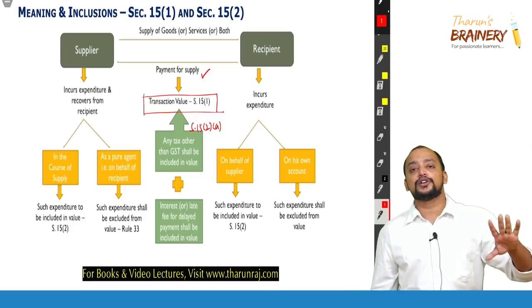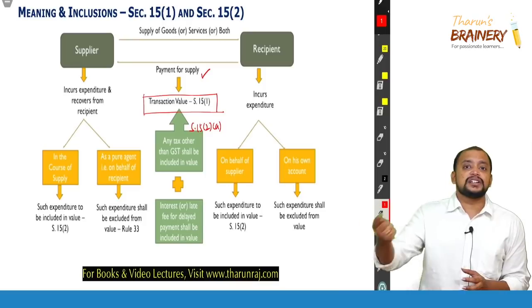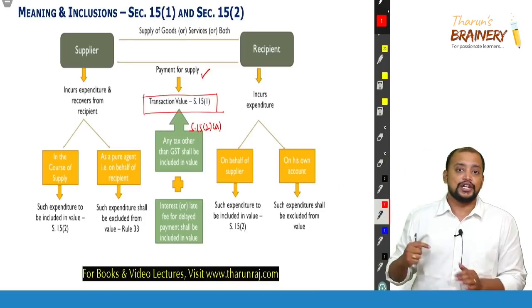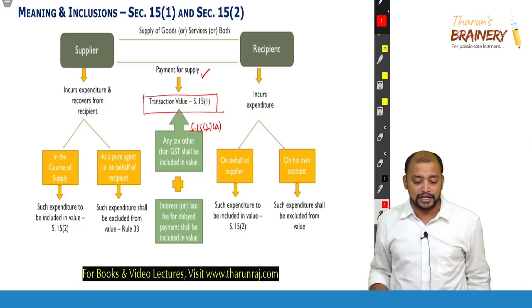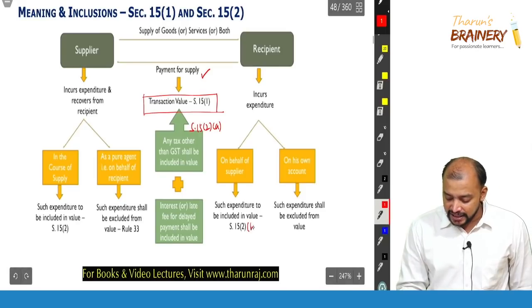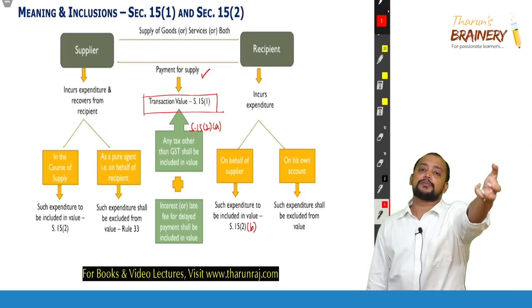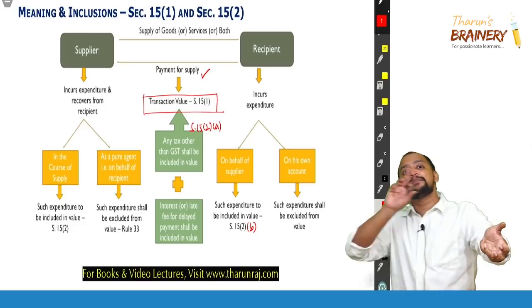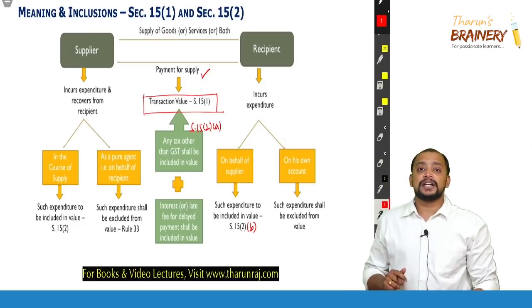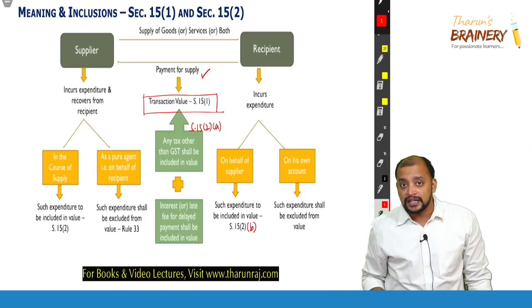That's only because of 15(2)(a), and only if it is charged to the customer. If it is not charged to the customer, it will not be included in the value. 15(2)(a) is over. Then 15(2)(b): any amount that the supplier is liable to pay to any person, which is paid by the recipient, should be included in the value. It is the supplier's liability met by the recipient, that should be included in the value. That is 15(2)(b).